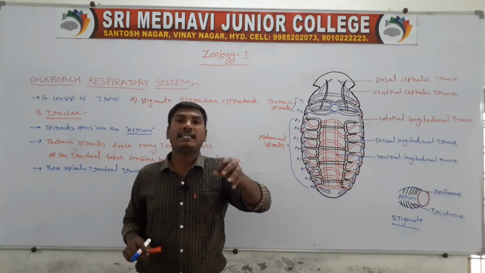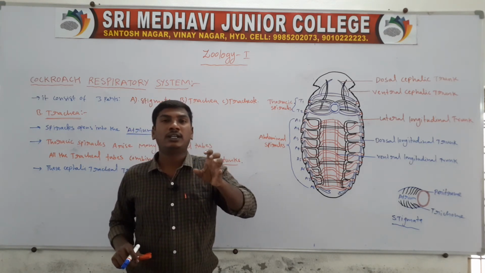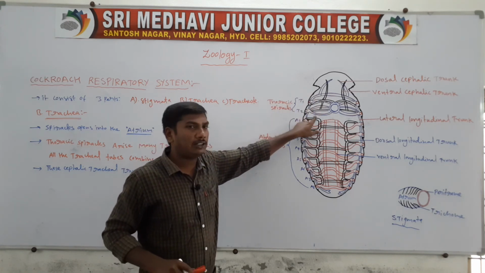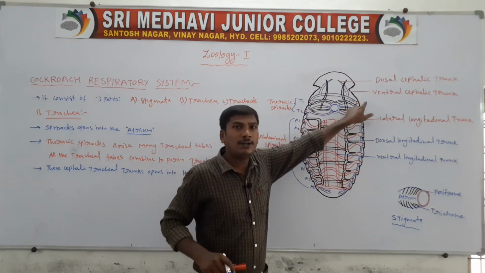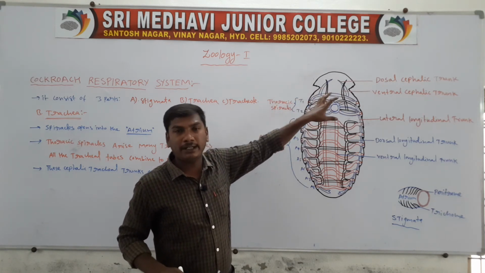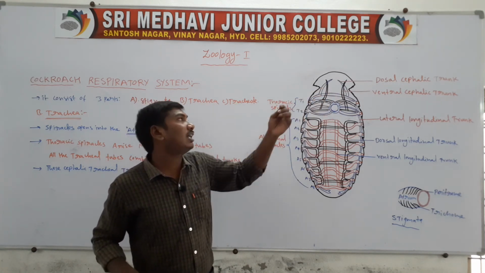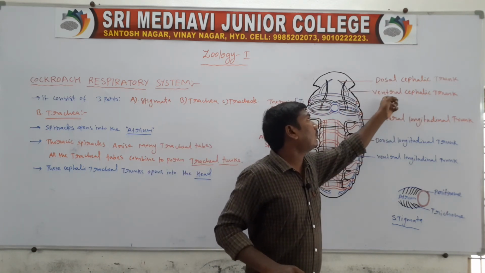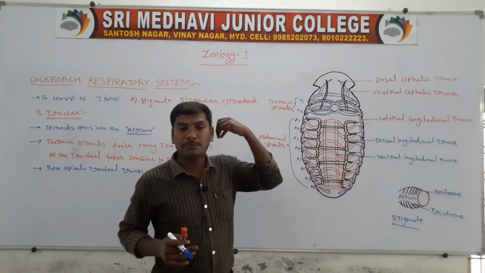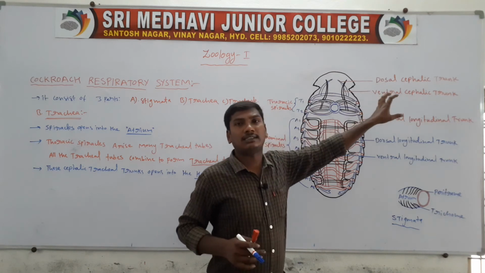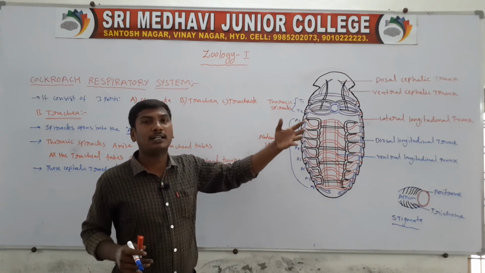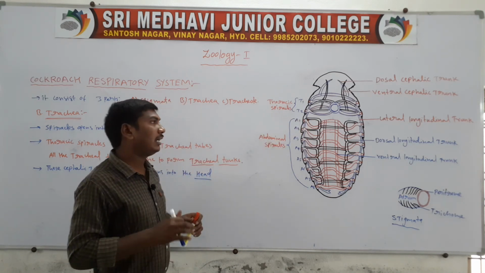The thoracic spiracle gives rise to many tracheal tubes, and another one also gives rise to many tracheal tubes, and the same on this side. These many tracheal tubes all combine to form the tracheal trunks. The ventral side has the ventral cephalic trunk and the dorsal side has the dorsal cephalic trunk. These cephalic trunks open into the head region of the cockroach.